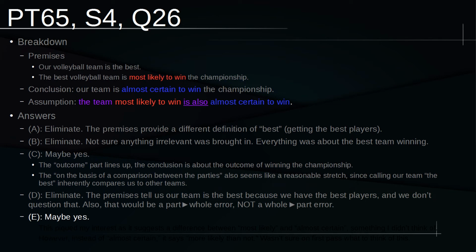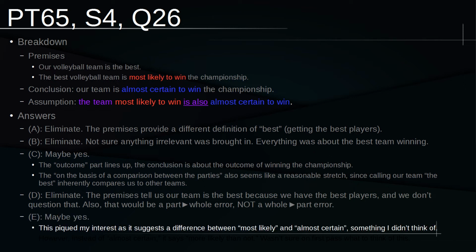Don't really like it, but also can't really get rid of it because it's kind of coming out of left field for me. So it did pique my interest because it suggests a difference between most likely and almost certain, and that is something that I didn't think of, mostly because I wasn't really thinking in negative space. I formulated the assumption, and I didn't really think any further. I was just upset with the exam, how I was feeling, this question, I just didn't really think of it further.